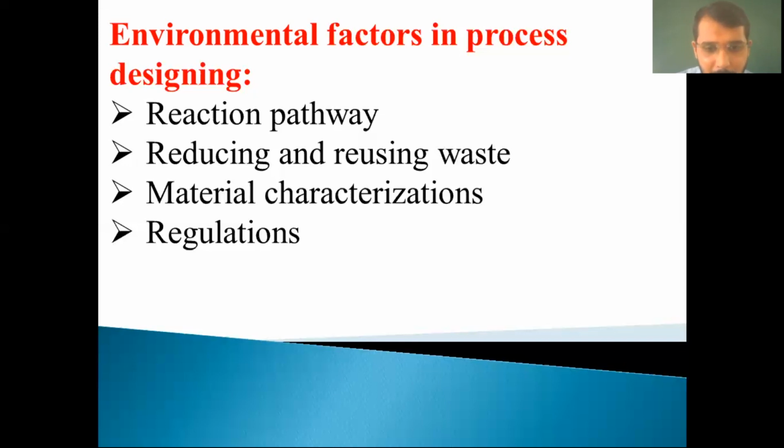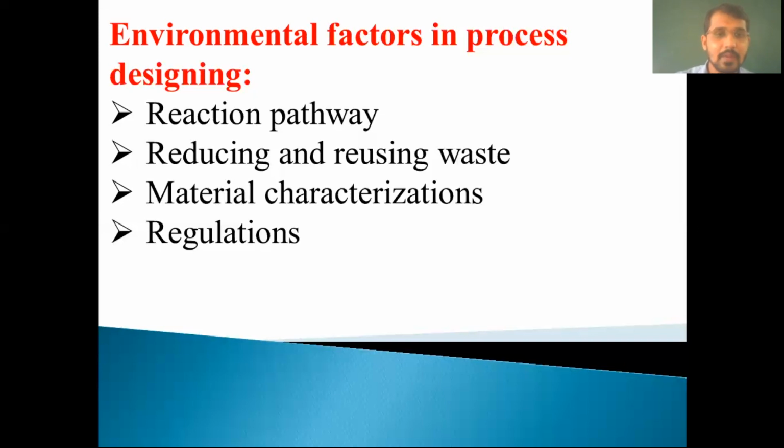Toxicity of products and byproducts must be evaluated by chemists in the laboratory. We know that chemical analysis is always done by the chemist in the laboratory. So we should know the reaction pathway in such a way that toxicity should be minimum, means the catalyst we are using should give the minimum toxicity, or it should give maximum efficiency.